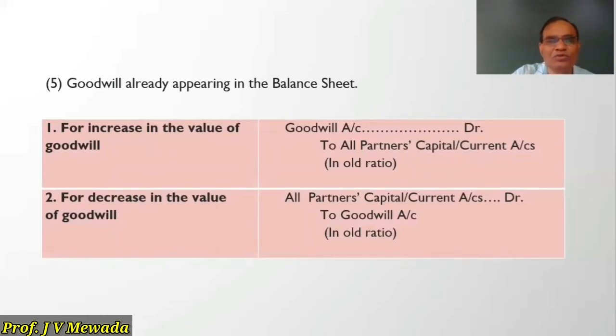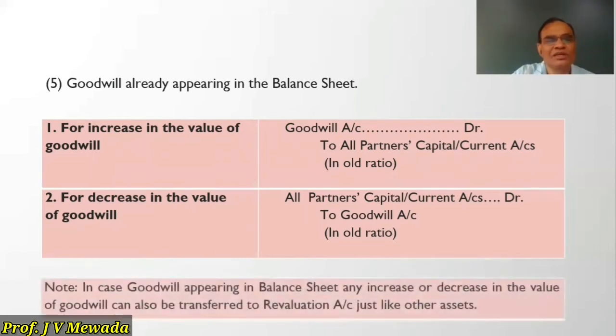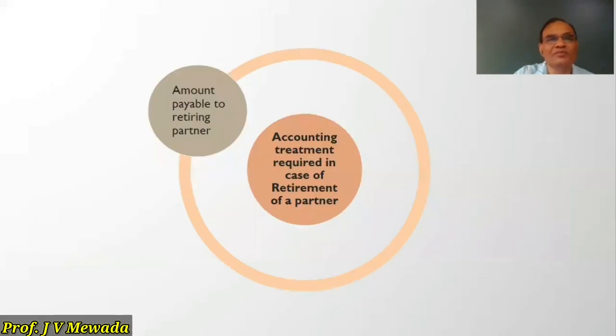And if you do not want to do this, then you can transfer this to the revaluation account just like other assets. So in case goodwill is appearing in the balance sheet, any increase or decrease in the value of goodwill can also be transferred to the revaluation account just like other assets. So the entry will be goodwill account to revaluation account, and revaluation account debit to goodwill account. Okay. Now the next treatment is what is the amount payable to the retiring partner.